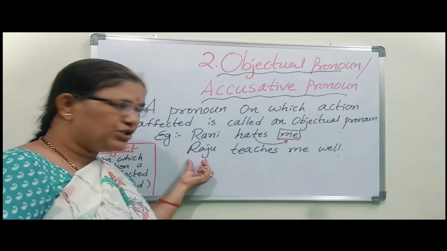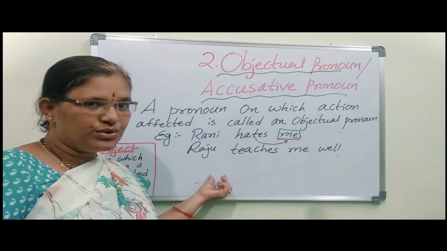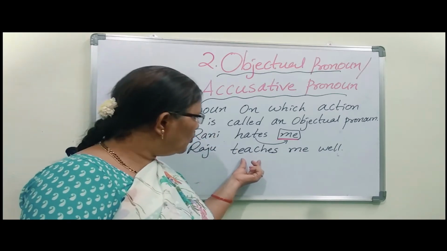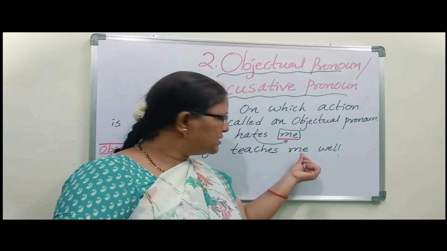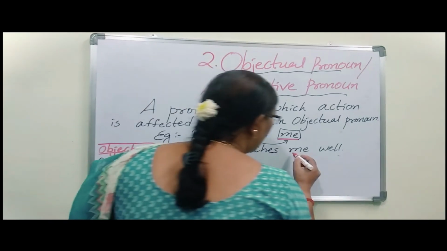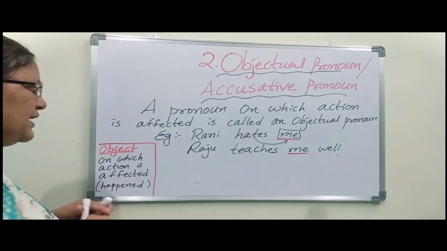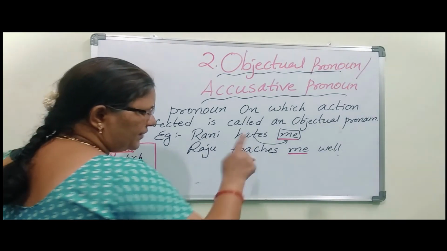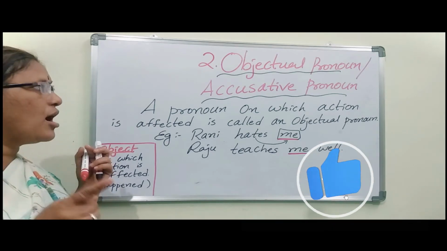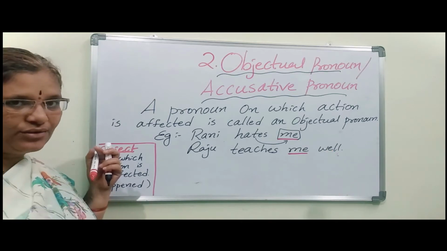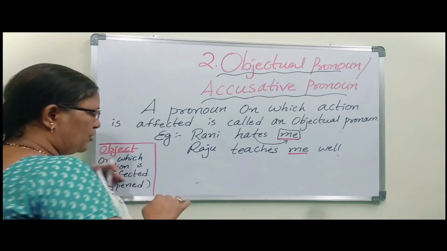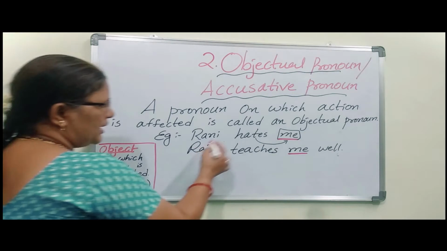Here Raju is the subject because Raju is doing that work. What is he doing? He is teaching. To whom is he teaching? To me. So that's why me comes under object. Like this, object means on which action is affected. That comes under objectual case or objectual pronoun, or accusative case or accusative pronouns we can say. Now you understood? I think so.